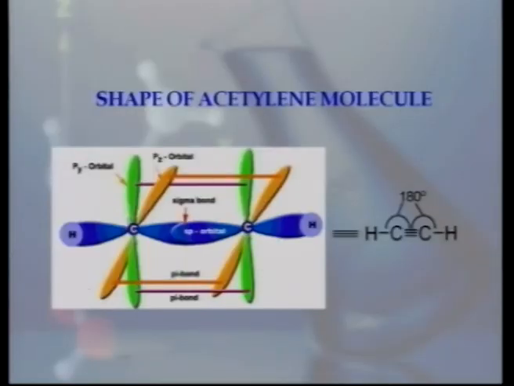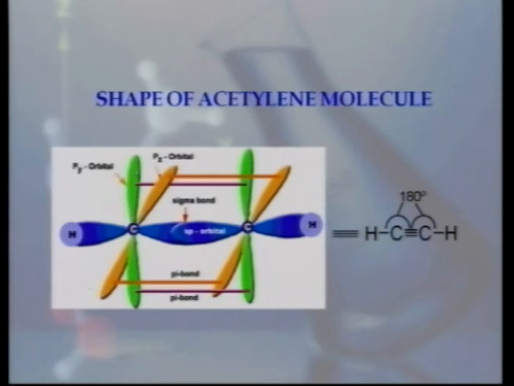We can further understand the sp hybridization with the help of case of acetylene molecule, where 2 carbon atoms are sp hybridized. Here we can see this carbon atom and this carbon atom. They are sp hybridized, and these sp hybridized orbitals are overlapping with each other to form a sigma bond. Here second sp hybridized orbital is forming a sigma bond with hydrogen atom. Similarly, in case of second carbon atom, it is forming a sigma bond with other sp hybridized carbon, and it is forming here a sigma bond with hydrogen atom.